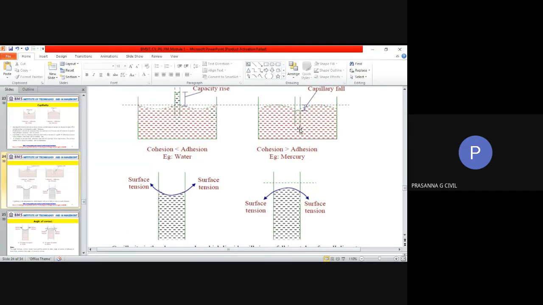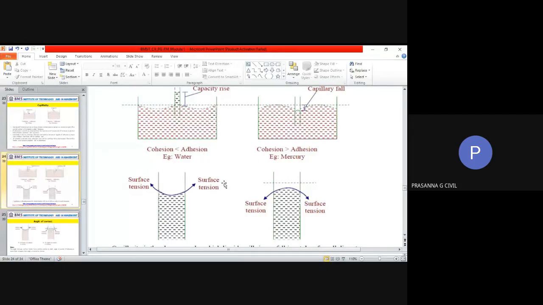Now, one more property you need to remember is when the liquid is rising or falling in the tube, the surface of that meniscus, whether it is U-shaped as in the case of water, or inverted U as in the case of mercury, both the surfaces will have surface tension. And you have to remember this figure in order to explain that. Okay, so I hope all of you are very clear with that.